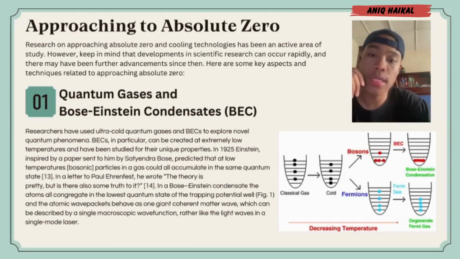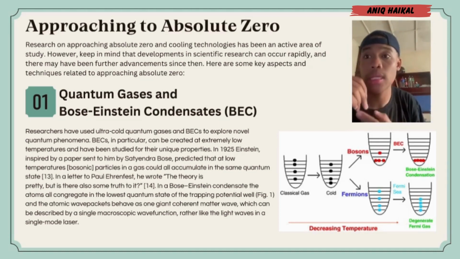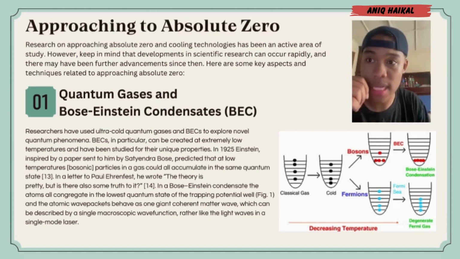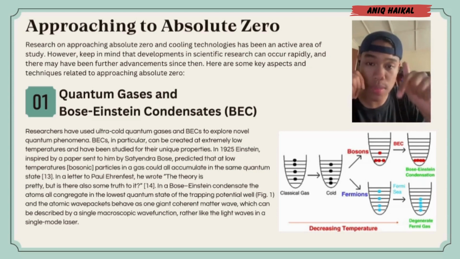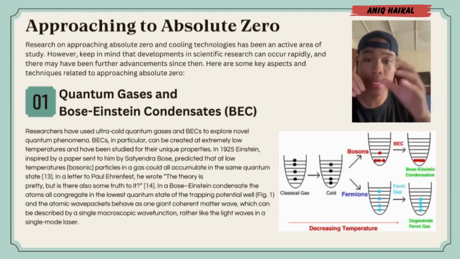I'm gonna explain to you guys one of my current research on approaching absolute zero and the associated cooling technology. First and foremost, quantum gases and Bose-Einstein condensate (BEC). In this BEC, the atoms all congregate in the lowest quantum state of the trapping potential well, and the atomic wave packets behave as one giant coherent matter.